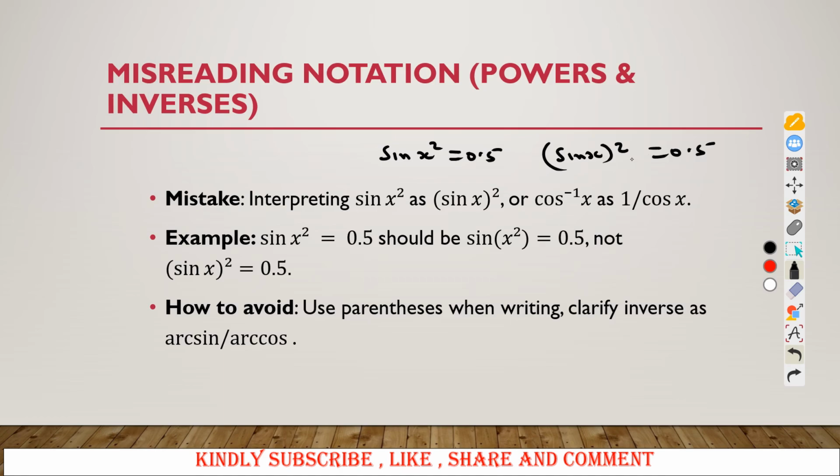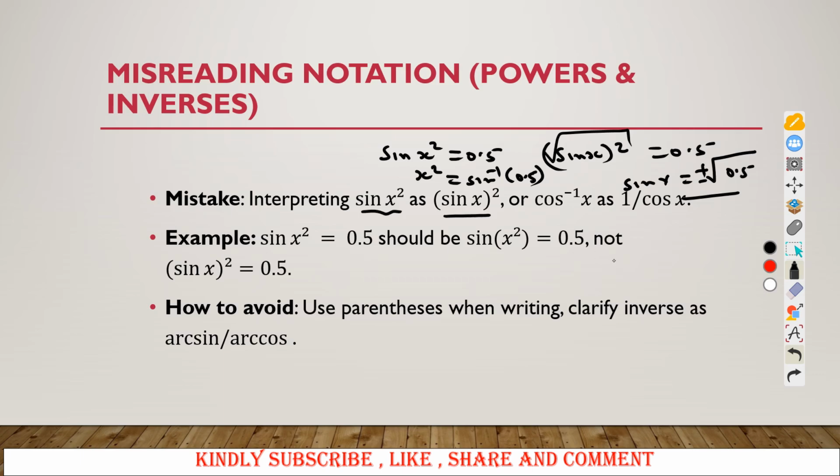So you will be getting different answers. Here someone is supposed to say x squared is simply sine inverse of that. Now here someone is simply again taking the square root, so you can easily see the difference. So here the answers you will get will be automatically different. So you need to be careful. If you are given sine of x squared, don't treat it as sine of x everything squared.